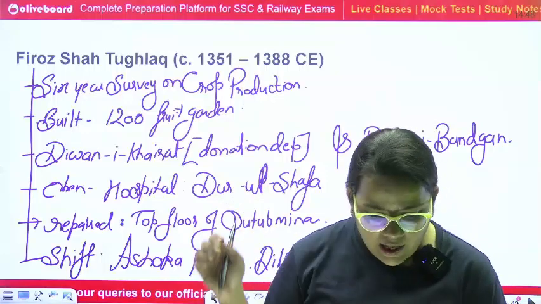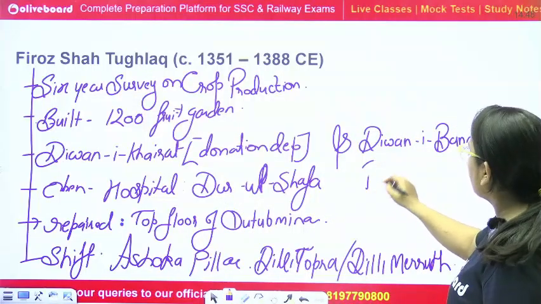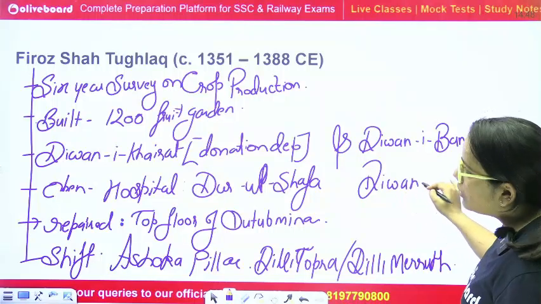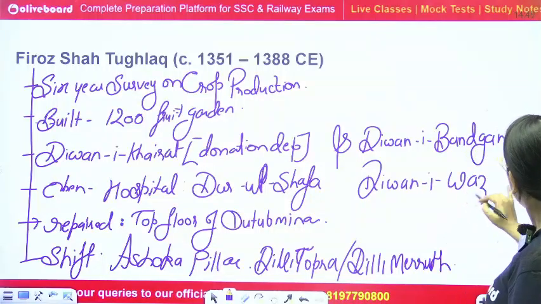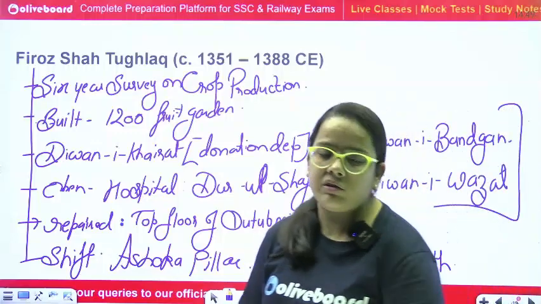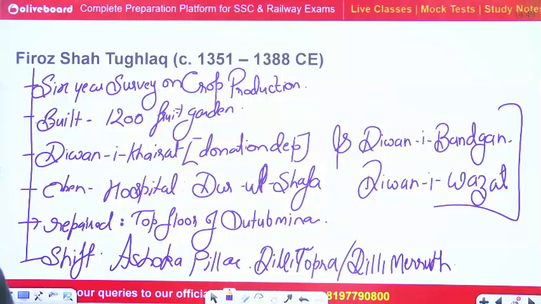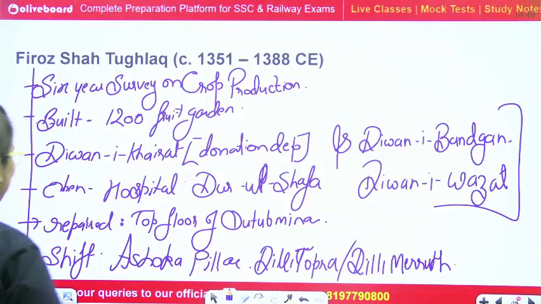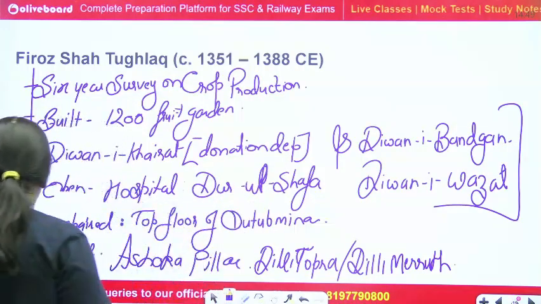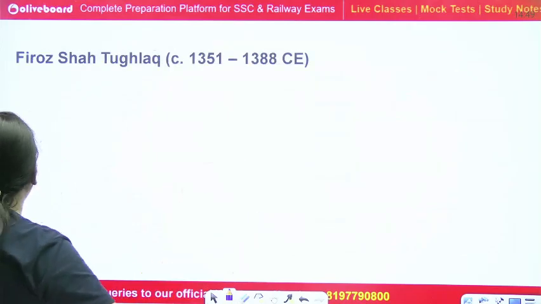Okay, so Diwan-e Bandgan, Diwan-e Wazarat also, sorry. Don't worry, I will create a list of these departments of the Delhi Sultanate because these are very important. So in the Delhi Sultanate part, this was a contribution of Firoz Shah Tughlaq. Okay. Yes, one more part. He constructed a lot of canals because he had keen interest in the agriculture part.